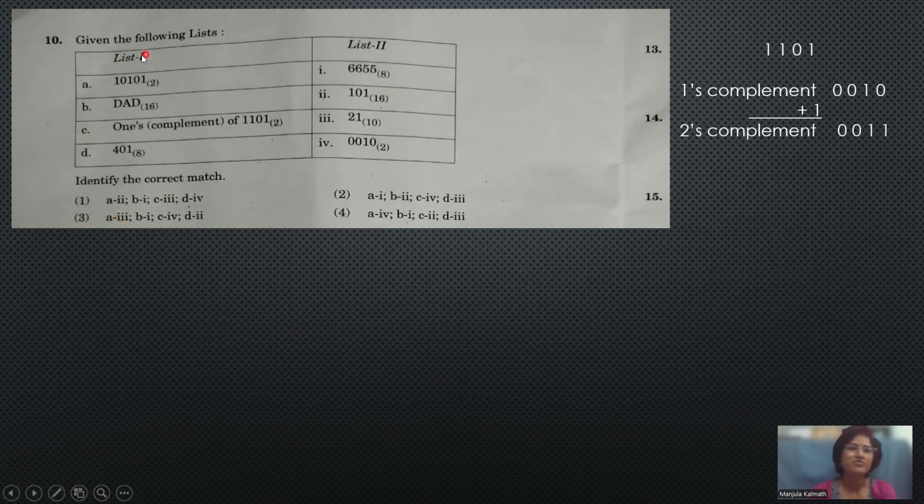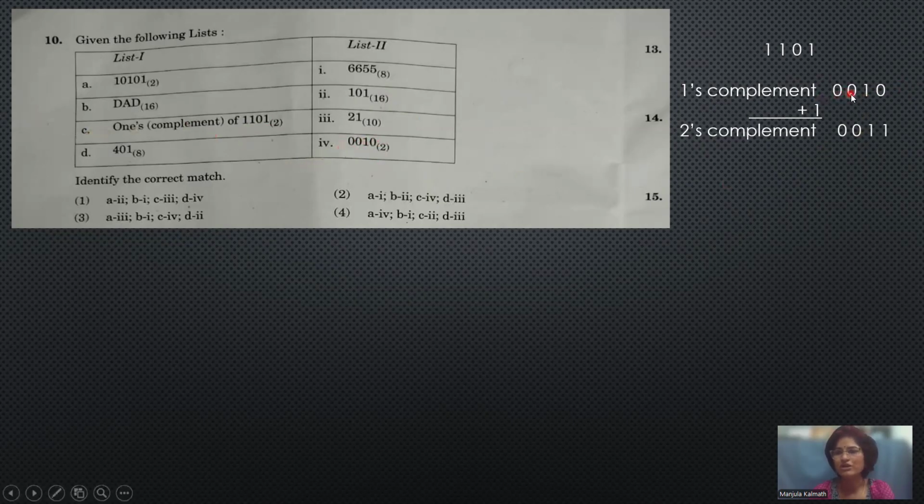Look at this. First, we have to go for the ones complement of this number. How to find the ones complement? Where there is a 1, we have to convert it to 0, and where there is a 0, we have a 1. So 0, 0, 1, 0 is the ones complement. So this is the answer that will be given here. So C will be the 4.